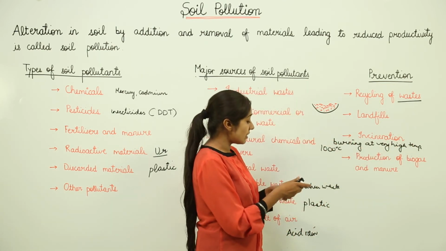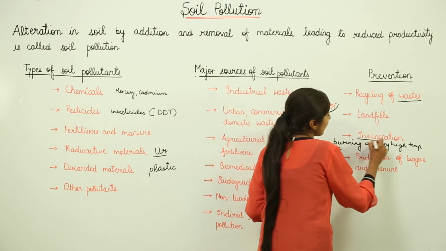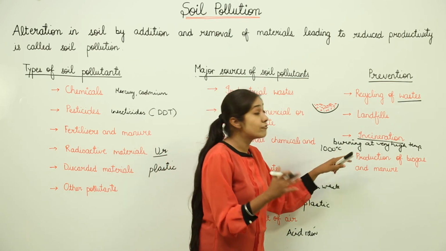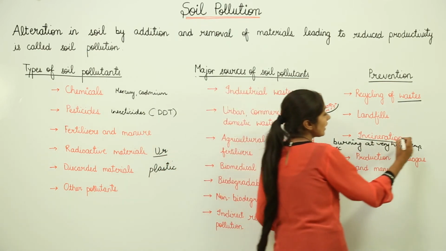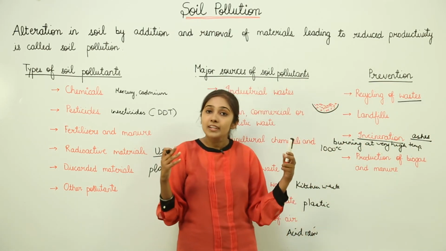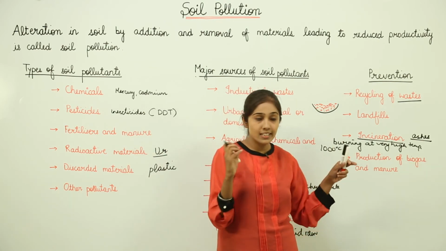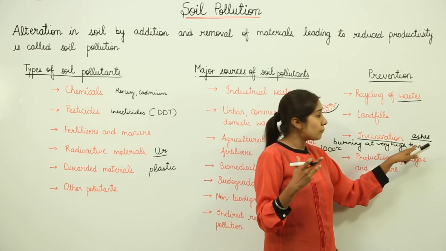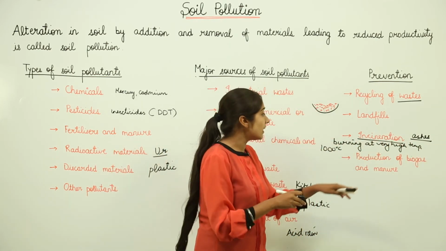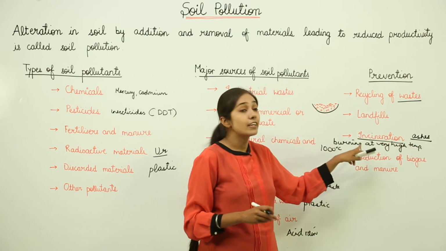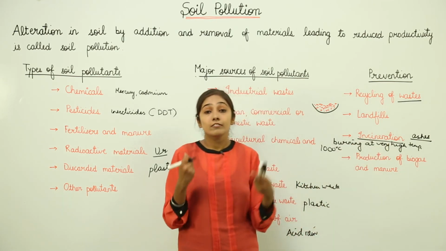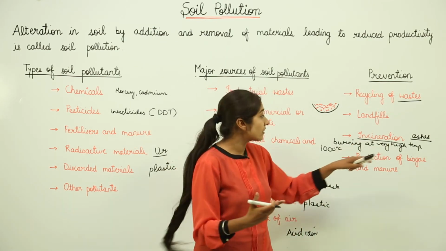Now when we talk about incineration, the wastes, when they are incinerated, meaning when they are burnt at very high temperature, turn into what? They turn into ashes. Now when we burn them, carbon dioxide is released. It goes into the atmosphere, right? But it is in a very small amount, while the waste which was in bulk, in a very huge amount, is turned into ashes by burning it at a very high temperature. So incineration is also a method to dispose of the waste in a way that it is turned into ashes.